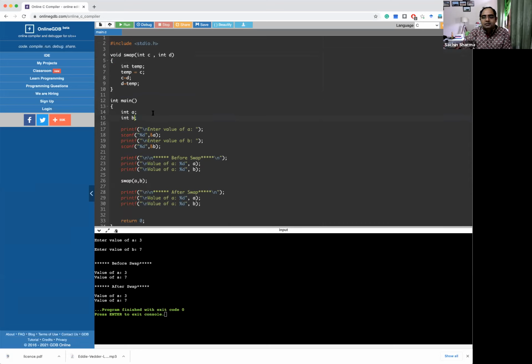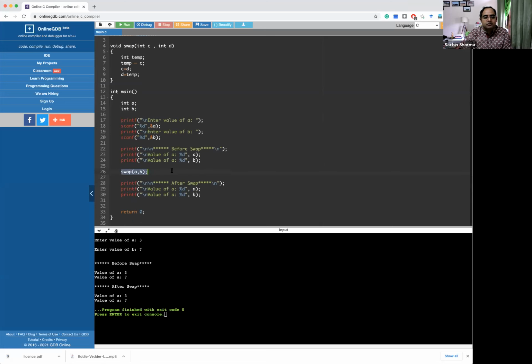So when we say call by address, it means we need to understand something different and do things differently so that we are able to exchange these two values A and B. And for that we need to understand the concept of call by reference. This calling of the function is called call by value, or what we will do now will be called call by reference. But before doing that, we need to understand the concept of pointers, because pointer is a very important concept when you are trying to do these things in your programming language.